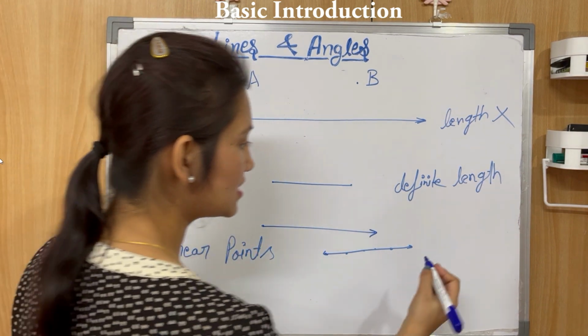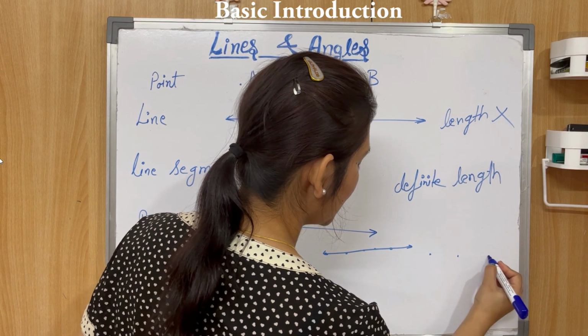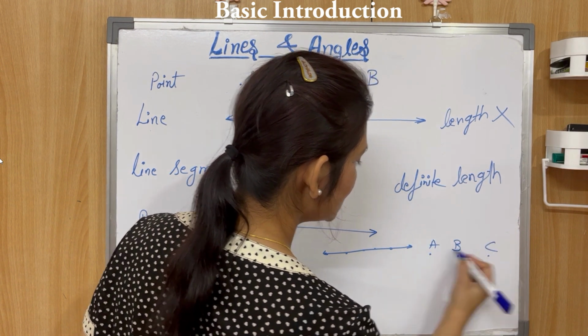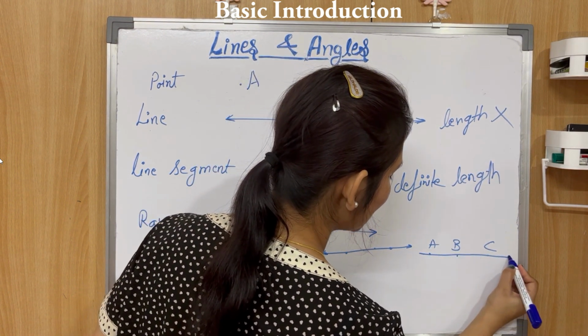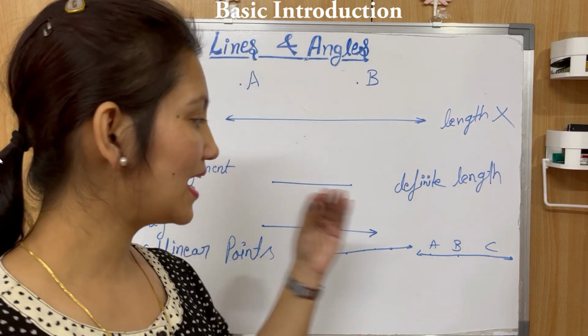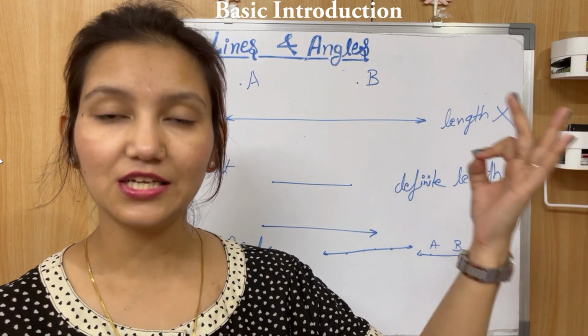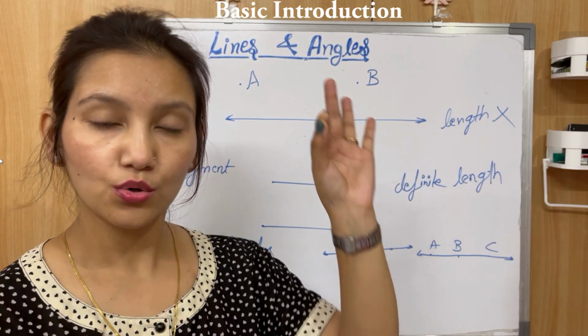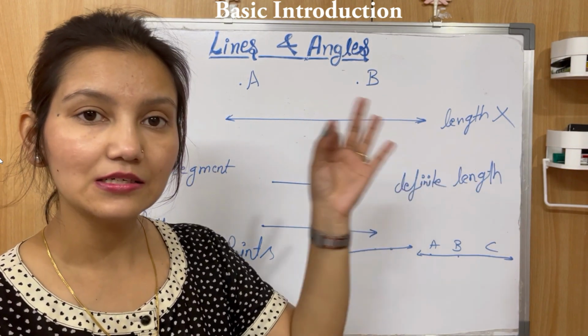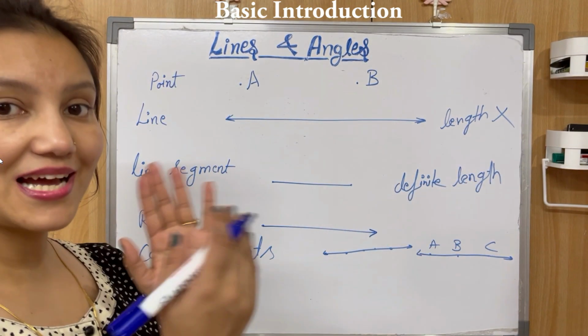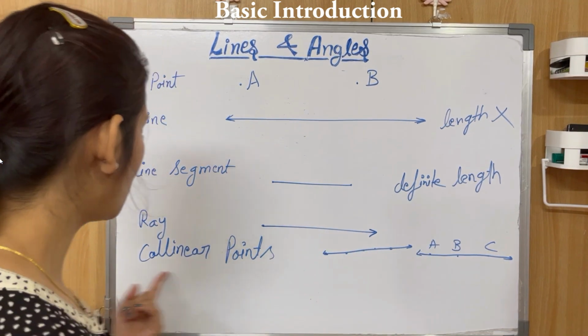If I say that these three points A, B, C are lying on this line L, then we'll say that A, B, C are collinear points. Same line, linear line.